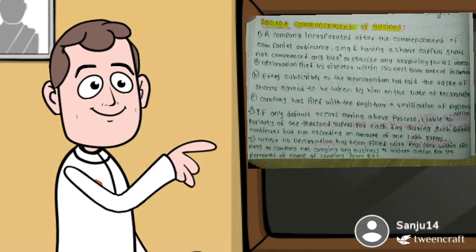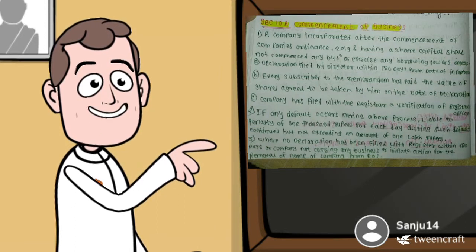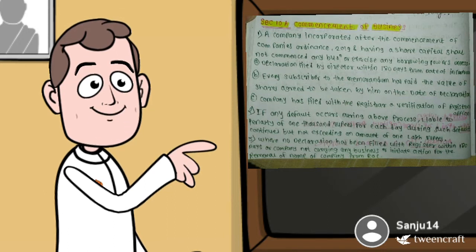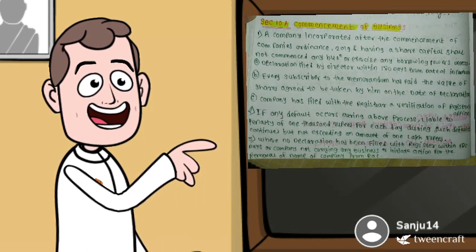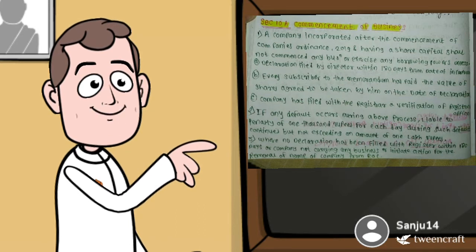Section 10A. Commencement of business. First, a company incorporated after the commencement of the Companies Ordinance 2019 and having share capital shall not commence any business or exercise any borrowing powers unless: A, a declaration is filed by a director within 180 days from the date of incorporation. B, every subscriber to the memorandum has paid the value of shares agreed to be taken by him on the date of declaration. C, the company has filed with the registrar a verification of its registered office.